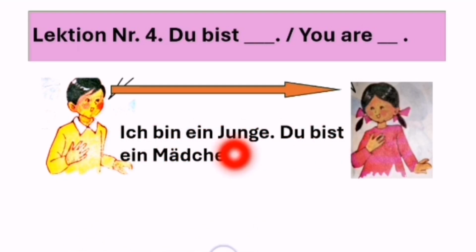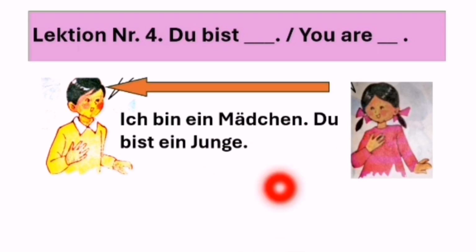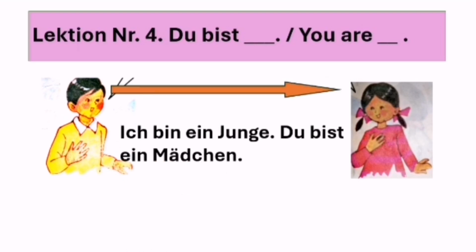There are two sentences, okay? He says, "Ich bin ein Junge." I am a boy. "Du bist ein Mädchen." You are a girl, okay? He says, "Ich bin ein Junge. Du bist ein Mädchen." And now she says to him, "Ich bin ein Mädchen," I am a girl, "du bist ein Junge," and you are a boy.